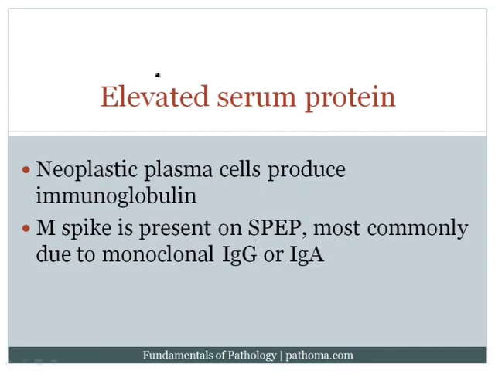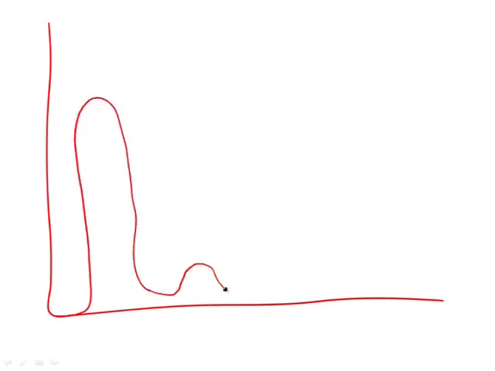Now, in addition, the plasma cells of multiple myeloma will produce immunoglobulin, and when they first produce immunoglobulin, there will be an elevated serum protein. When you have a patient that has an increased serum protein and you can't determine the cause, one ancillary test that's particularly useful is called a serum protein electrophoresis, or an SPEP. Now, the way this works is that if this is the gel, as you run the serum on a gel, you'll develop certain bands. For example, the most abundant protein in the blood is albumin, so there'll be an albumin band. There's an alpha-1 band, an alpha-2 band, a beta band, and also a gamma band.